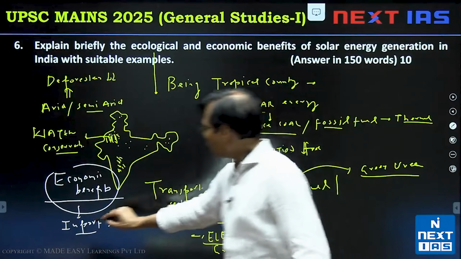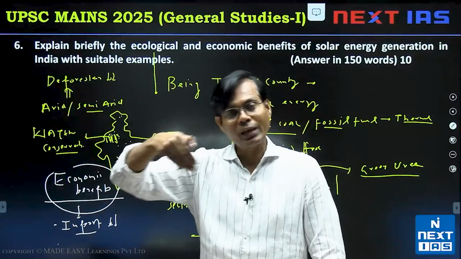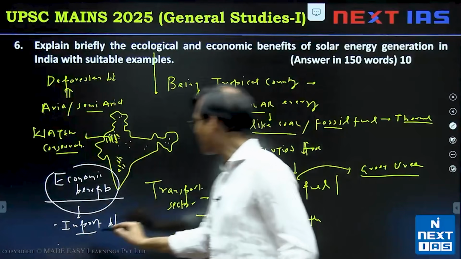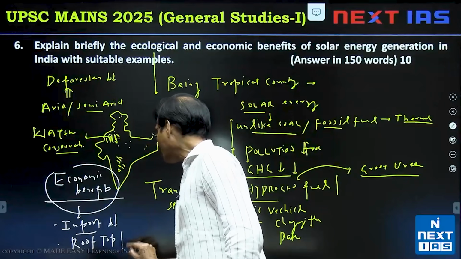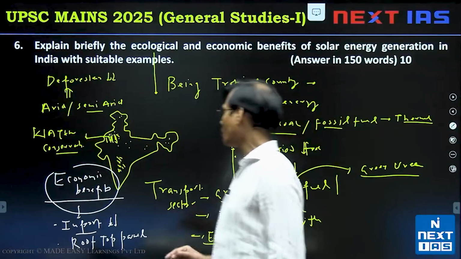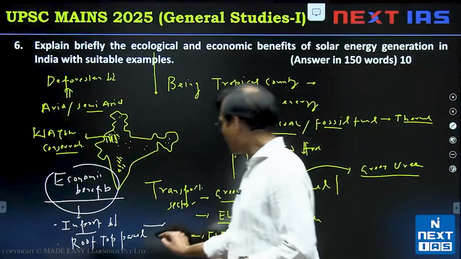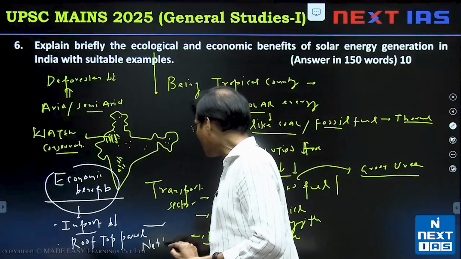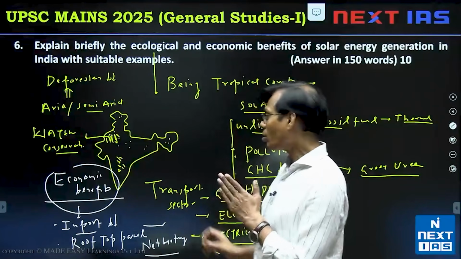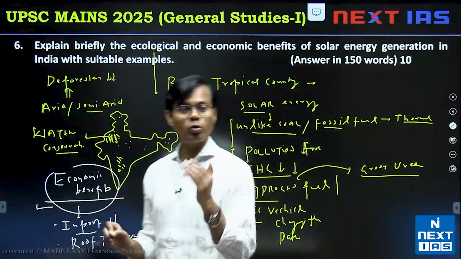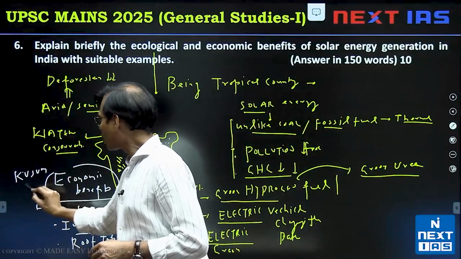And one more kind of benefit to the people: if people install solar panels on their roof, rooftop panels, then through the net metering system they could earn money also. For urban areas, rooftop panels and income generation through the net metering system, we can sell the power to the grid. Plus also for farmers especially, PM Kusum, the Kusum Yojana, solar irrigation pump, solar farm.